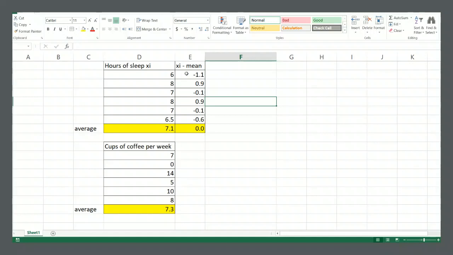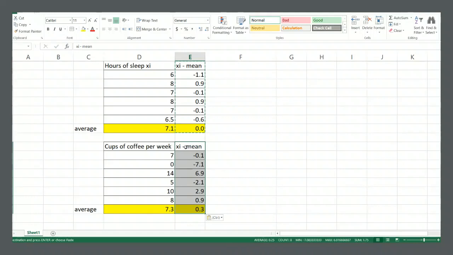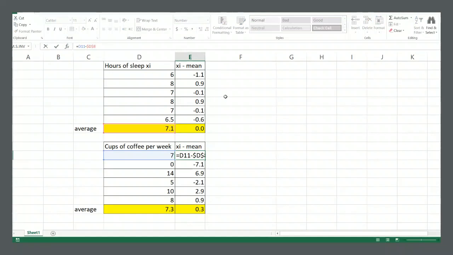Let's take our cups of coffee and do the exact same thing. Okay, so we just need to change the formula so that we're subtracting the mean value of the cups of coffee, not the mean value of hours of sleep, right? So 7 is 0.3 below 7.3, right? So we look at the differences here between the data points and the mean value, and they are bigger, right?